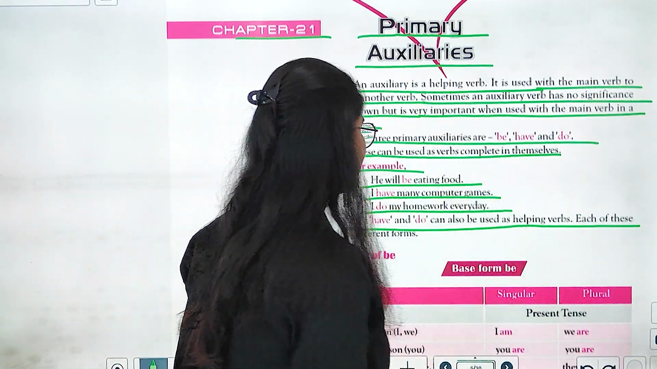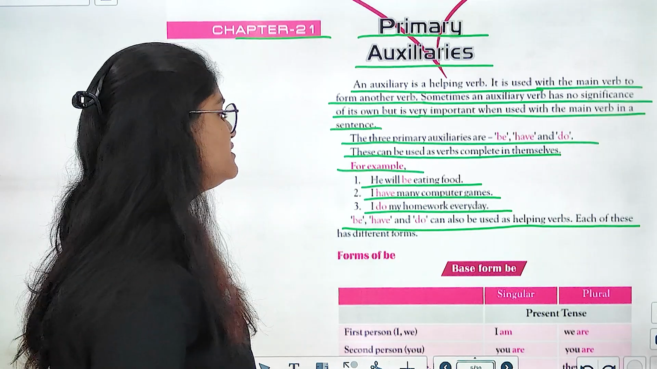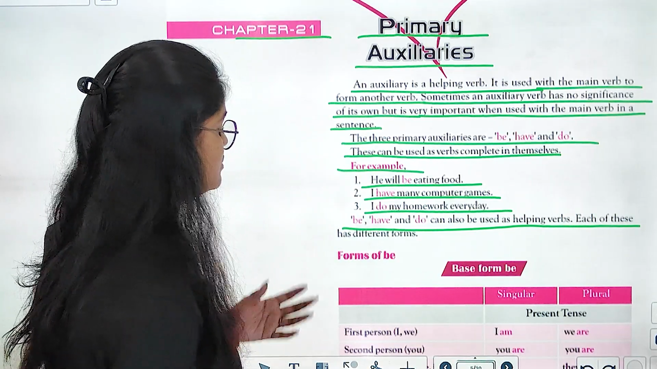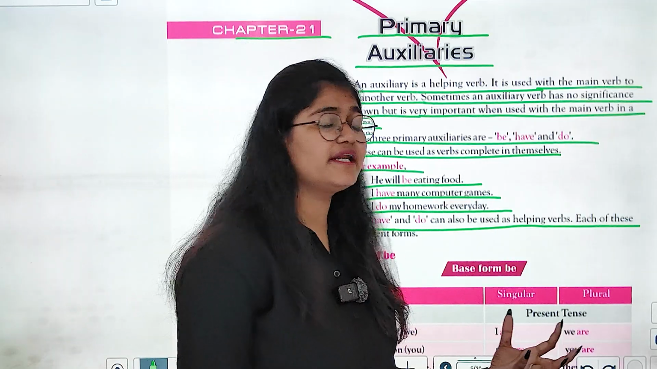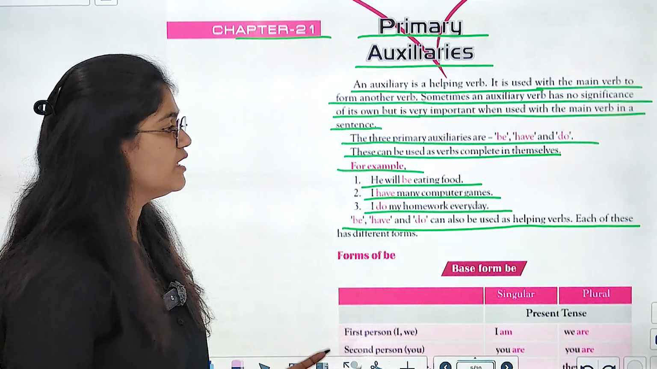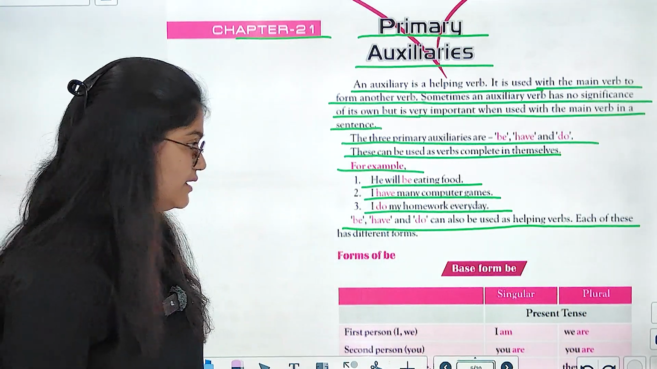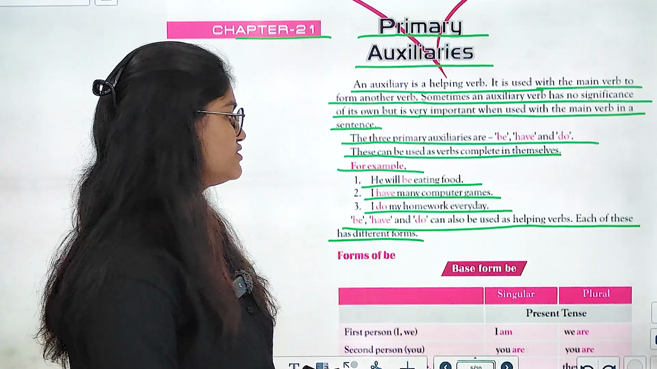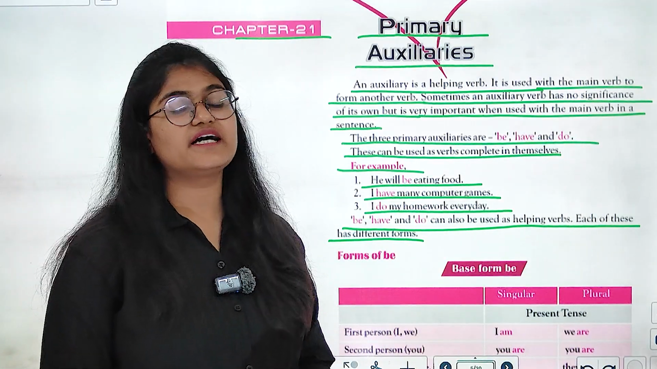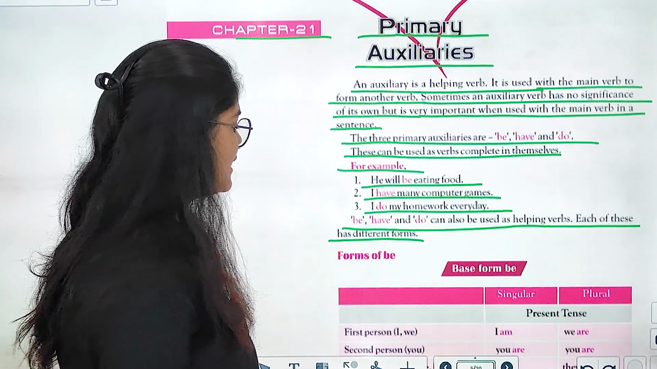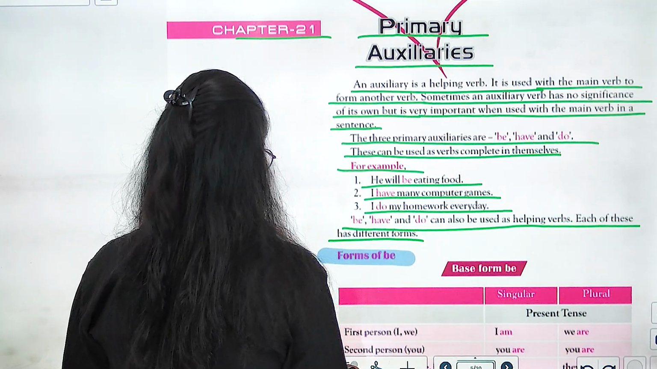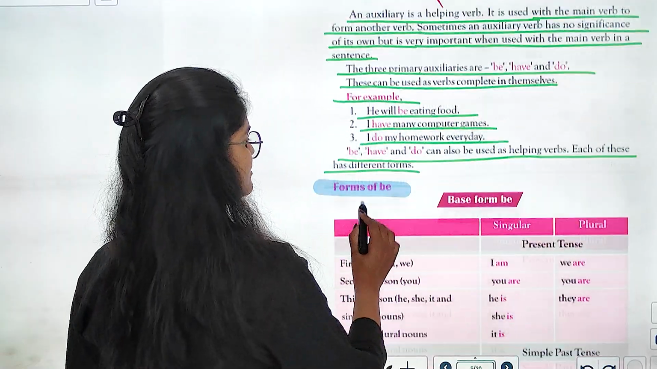Be, have and do can also be used as helping verbs. कि ये जो be, have और do है इन्हें हम helping verbs की तरह भी यूज कर सकते हैं. Each of these has different forms. कि सभी के अलग अलग forms होते हैं, right? So let's read about the forms of be as the next topic.